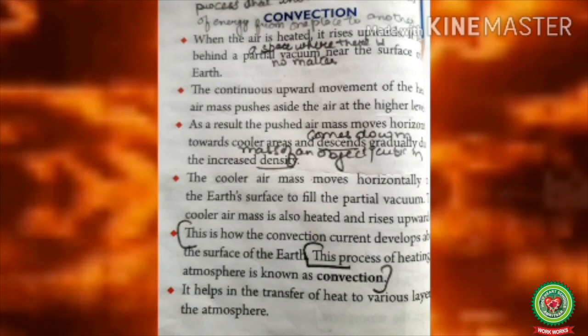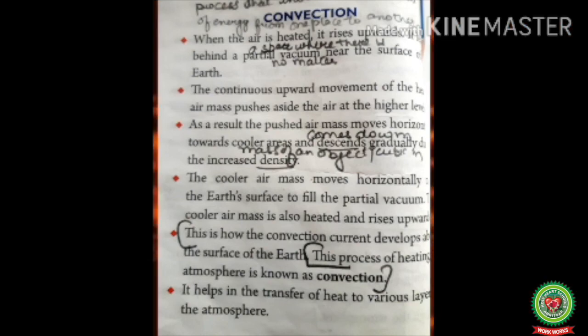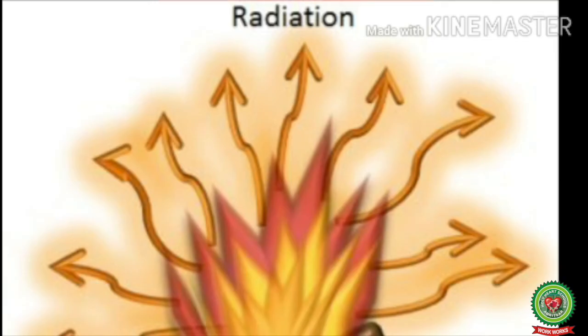The cooler air mass is also heated and rises upward. The process of land breeze and sea breeze is the best example of convection. This is how the convection current develops above the surface of the earth, and this process of heating the atmosphere is known as convection. It helps to transfer the heat to the various layers of the atmosphere. Now next we have radiation.